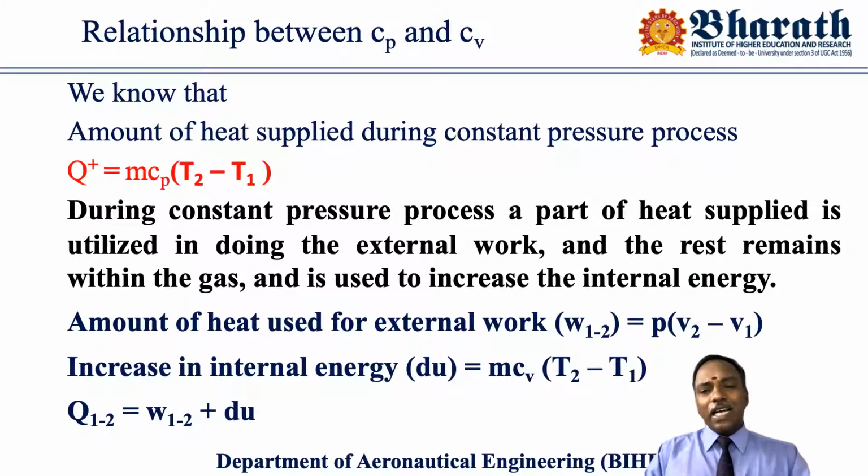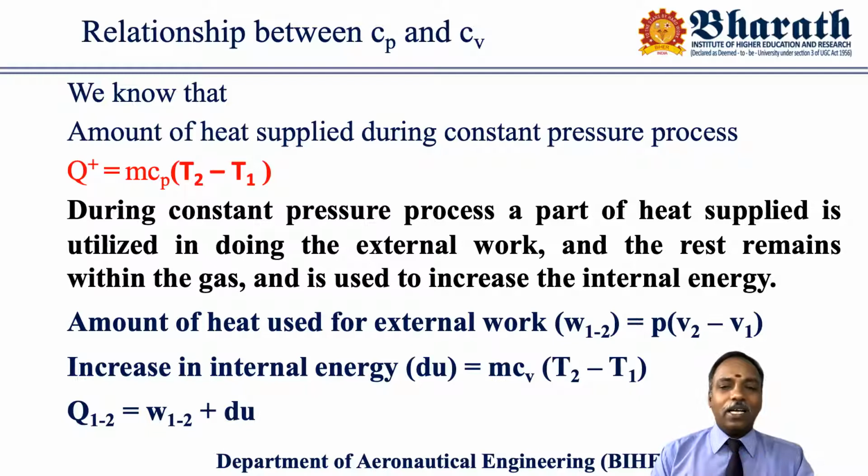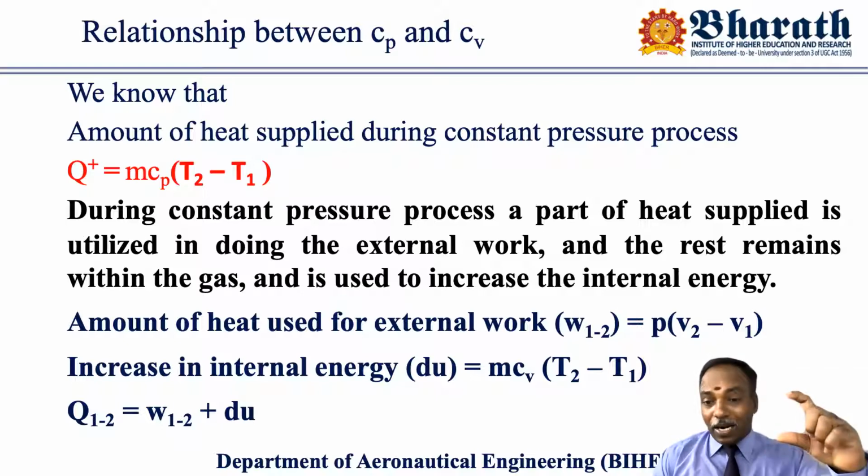So what is the relationship between this Cp and Cv? Just to derive this one only, I explained very clearly about what's happening during the constant pressure process. We know that the amount of heat supplied during the constant pressure process, Q, is equal to mCp into T2 minus T1, final temperature minus initial temperature. During the constant pressure process, this part is very important. We have to be very careful.